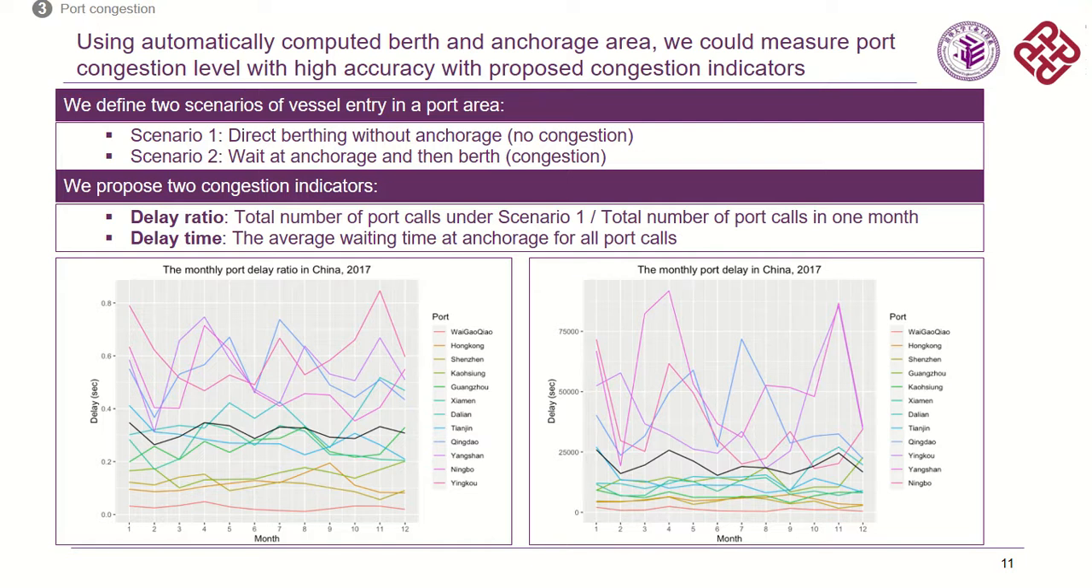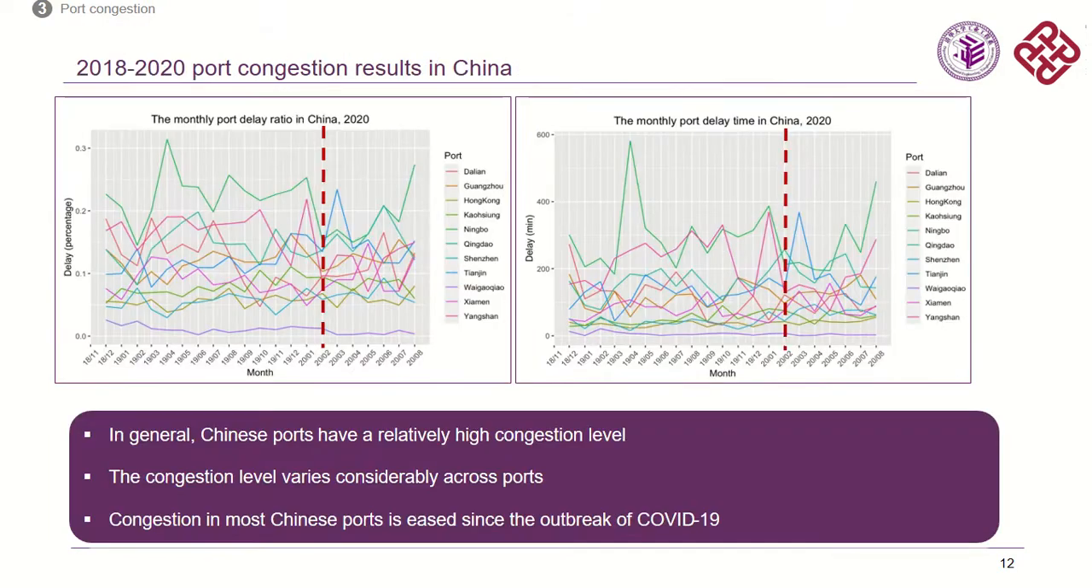The two figures below show you these two indicators for Chinese ports in 2017. And the two figures here use the recent 2020 data, also for Chinese ports. We can see that in general, Chinese ports have a relatively high congestion level, and the congestion level also varies considerably across ports. The congestion in most Chinese ports has eased since the outbreak of COVID-19, which is in line with the facts in China.